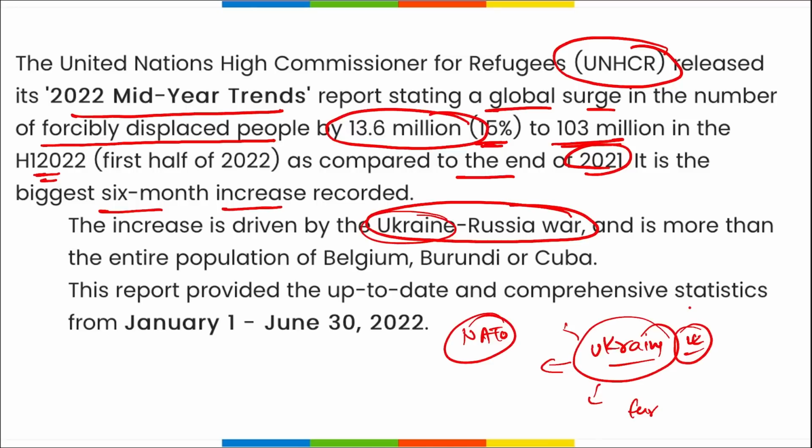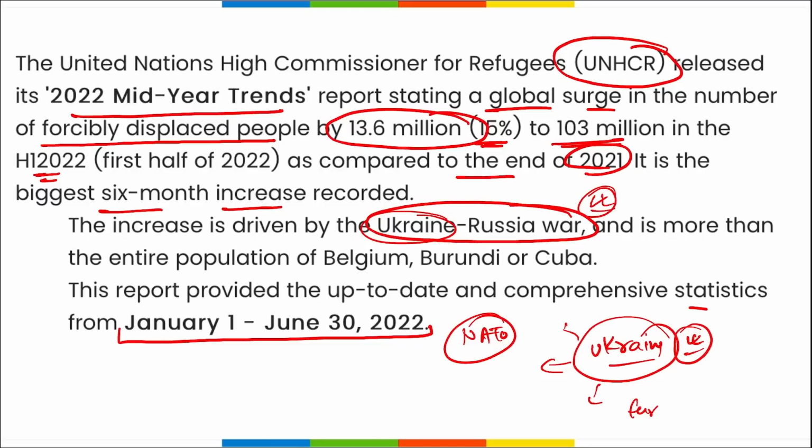All right, and this report is up to date and comprehensive, with statistics from 1st of January to June 30th 2022. Not just this, friends, all over the world we are seeing migration. This migration is not just because of the war.